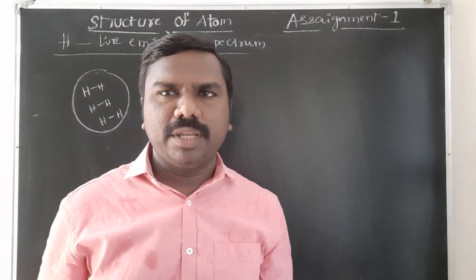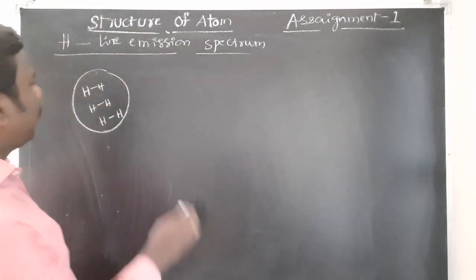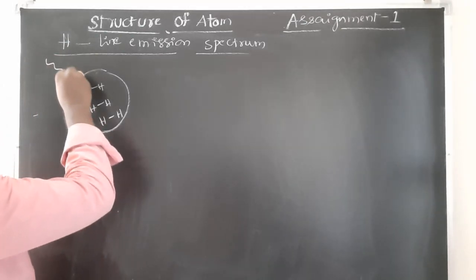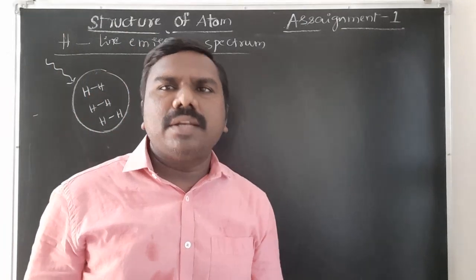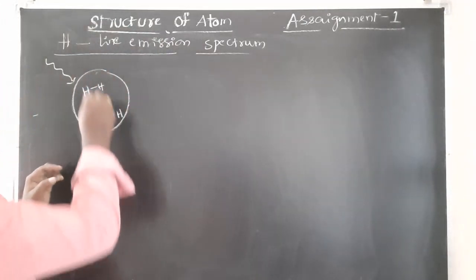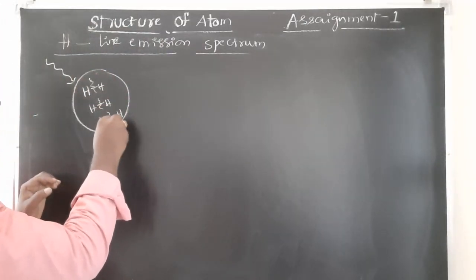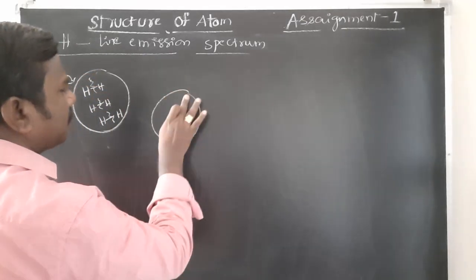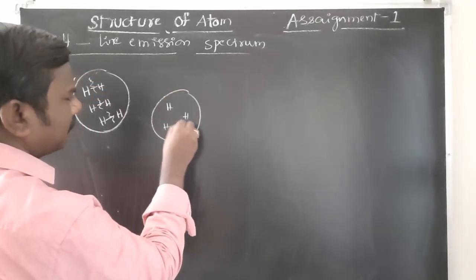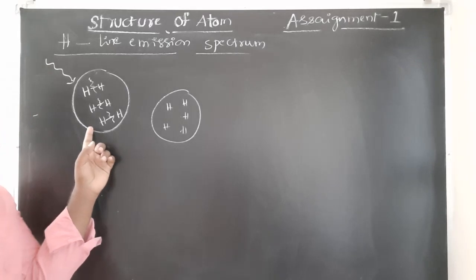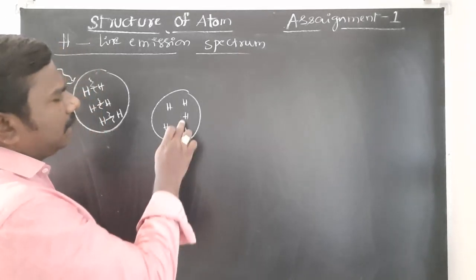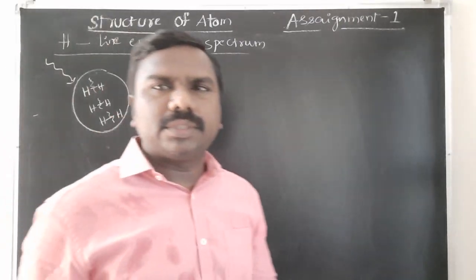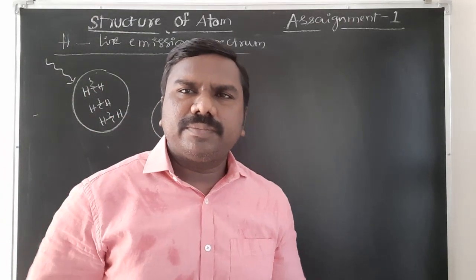When you pass light through this or heat it, the bonds will be broken and form hydrogen atoms. These are molecules; when heat is passed, they become hydrogen atoms. These hydrogen atoms release some energy.